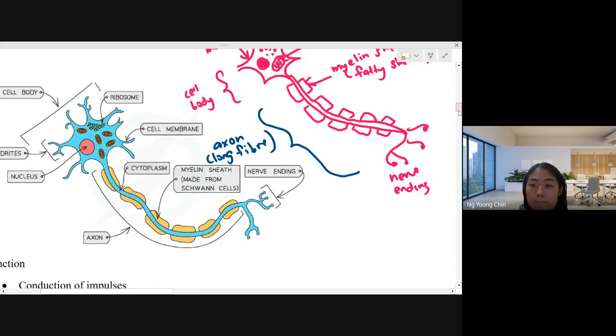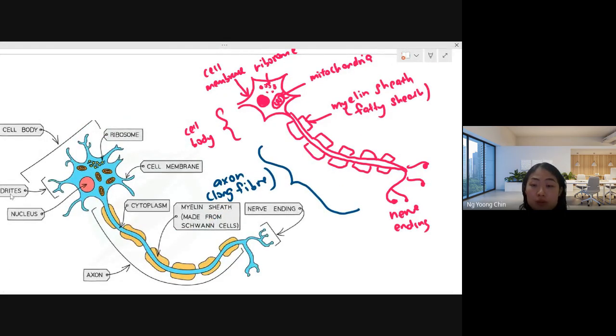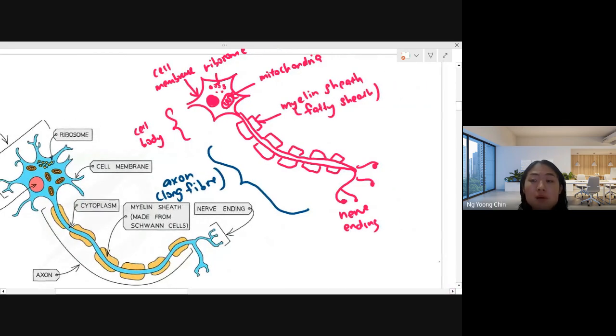The important thing you need to know about neuron cells is that they help to transmit nerve impulses. So how do they transmit nerve impulses? They transmit nerve impulses along this axon, along this way. This is the place that will transmit the nerve impulse.